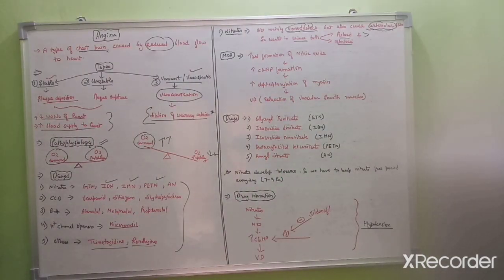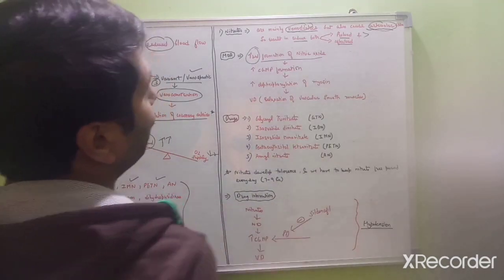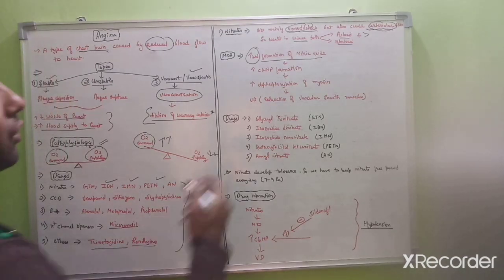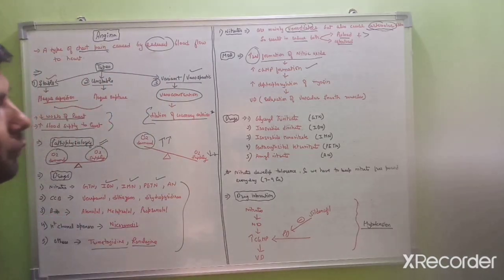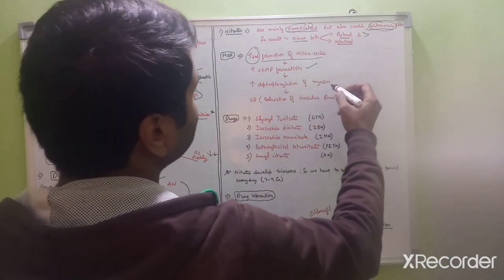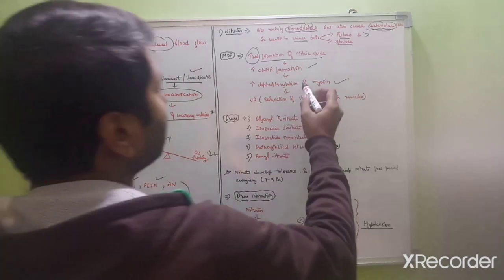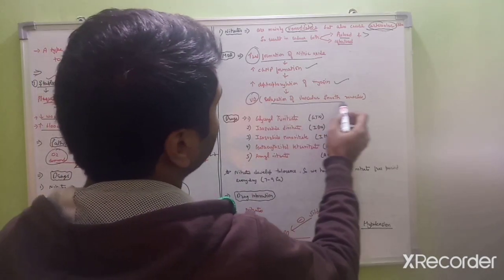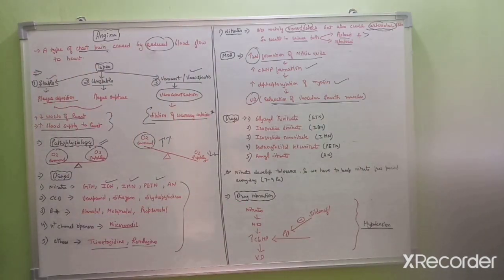Then the mechanism of action of nitrate. What will nitrate do? When we take the nitrate, there will be an increase in the formation of nitric oxide in our body. This nitric oxide will increase the cyclic GMP formation, and this cyclic GMP does the dephosphorylation of the myosin light chain, and this will cause the vasodilation, meaning relaxation of the vascular smooth muscles. So this is the mechanism of action of nitrates.